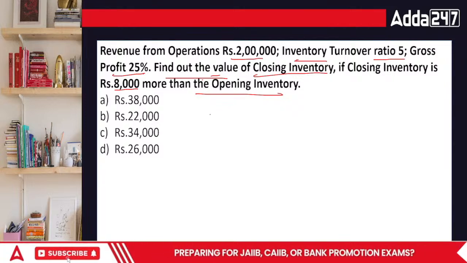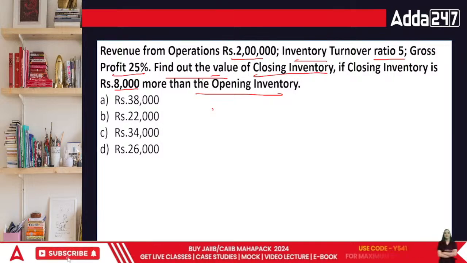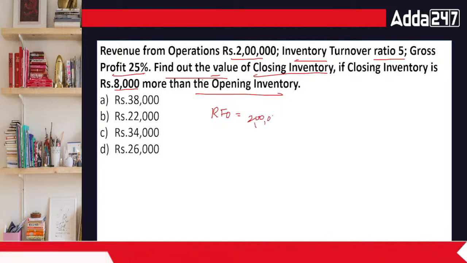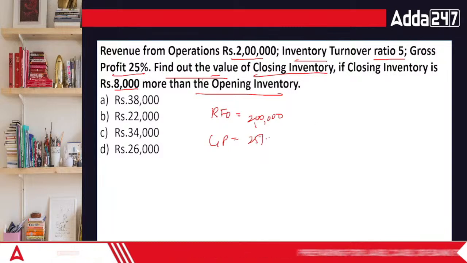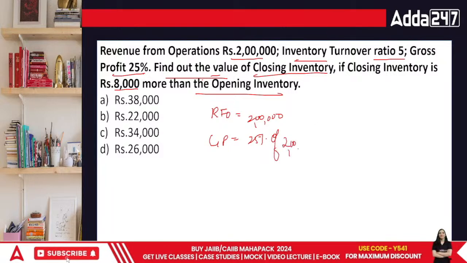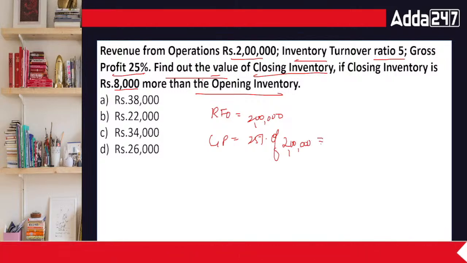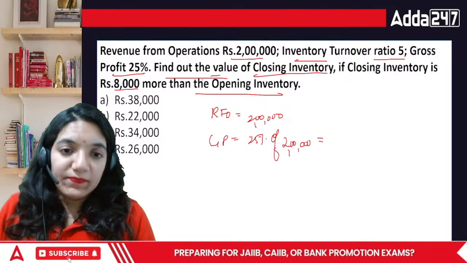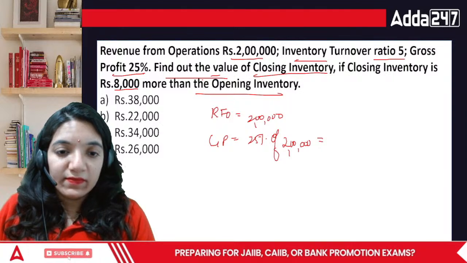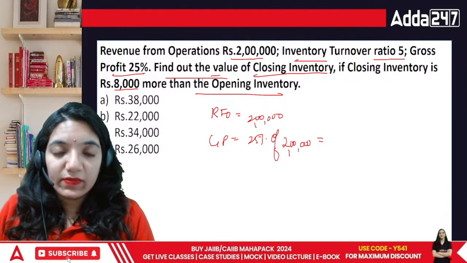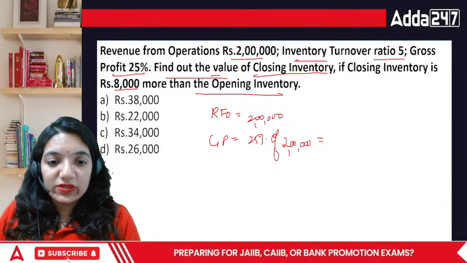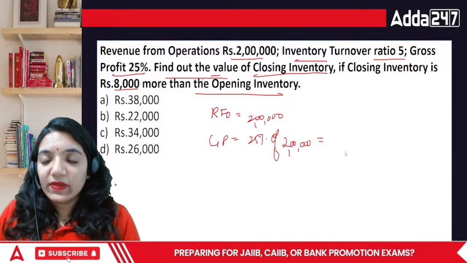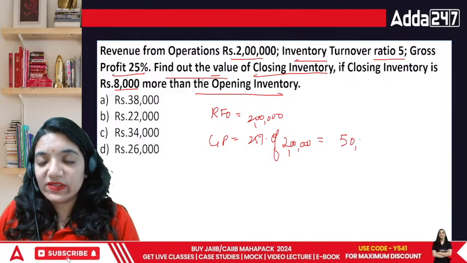First of all, pick up the GP ratio. Your revenue from operations is equal to 2 lakh. Your GP is 25%. 25% of 2 lakh is equal to what amount? It is equal to 50,000 rupees.